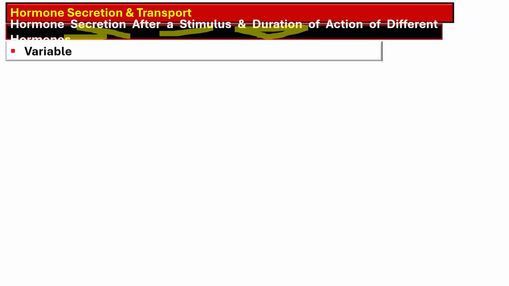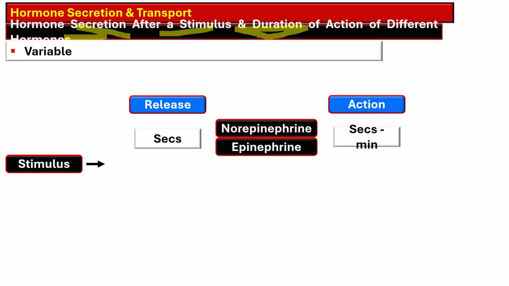The hormone secretion after a stimulus and its action duration is different for different hormones. Whenever there is a stimulus, the hormone is released and a specific action of that hormone is produced.